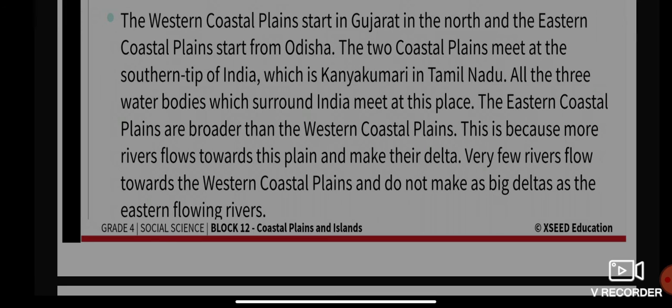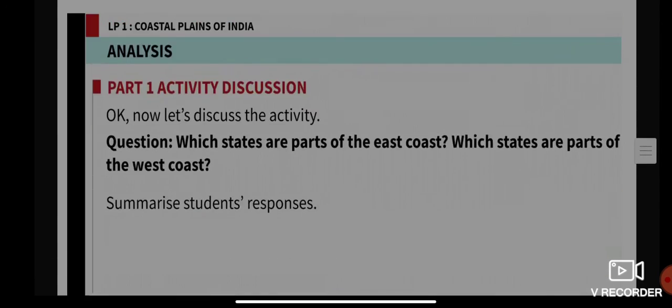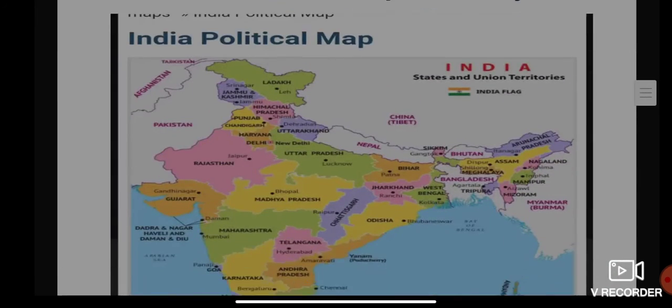So the eastern coastal plains are broader than the western coastal plains. This is because more rivers flow towards this plain and make their delta. Very few rivers flow towards the western coastal plain and do not make as big a delta as the eastern flowing rivers.